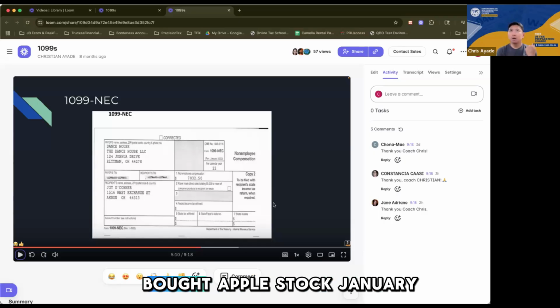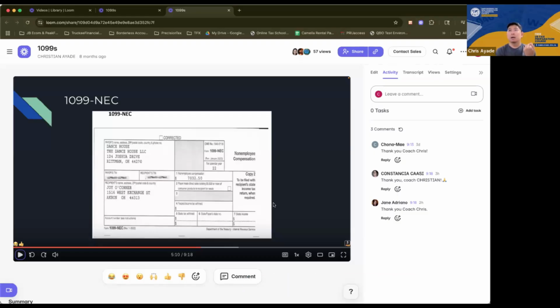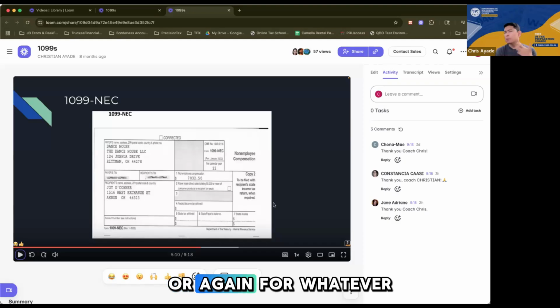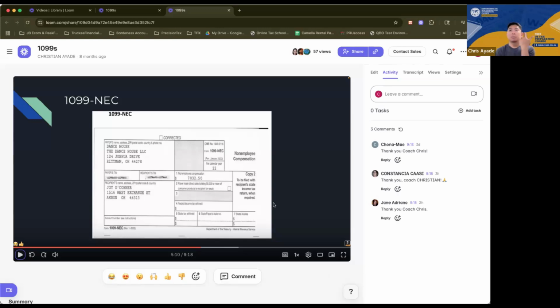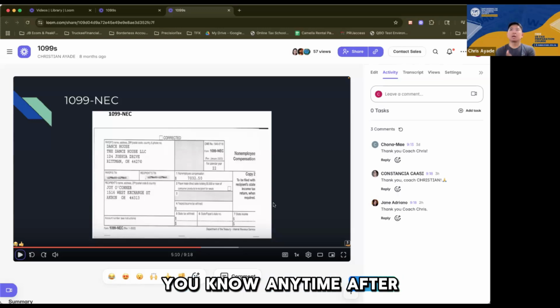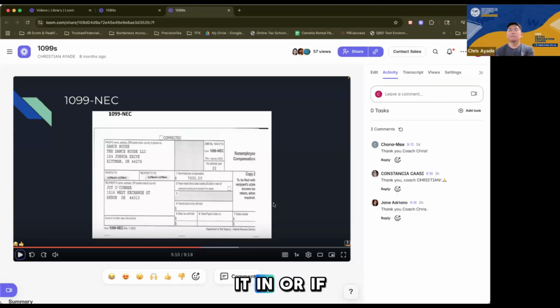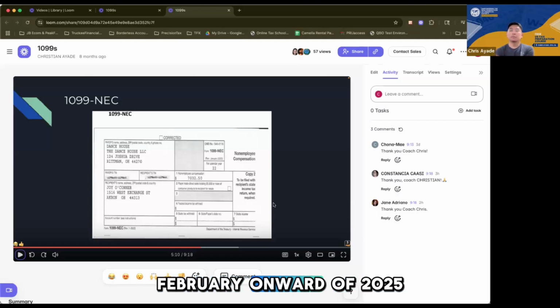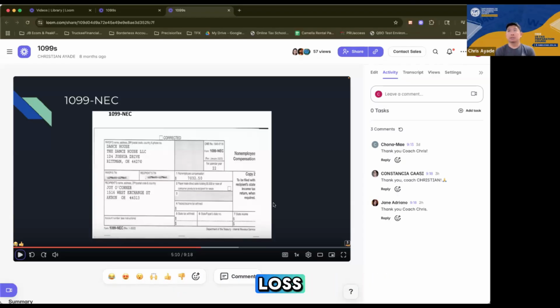So for example, you bought Apple stock in January of 2024, and then you needed money, or again, for whatever reason, you sold the stock at any time in 2025. Anytime after January 2025, that would already be long term, right? So if your client sold the stock in February onward of 2025, that would already be considered a long-term gain or loss.